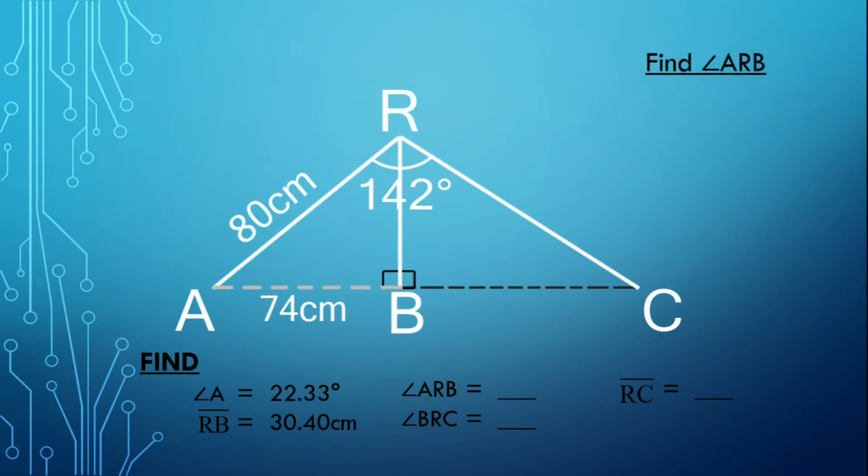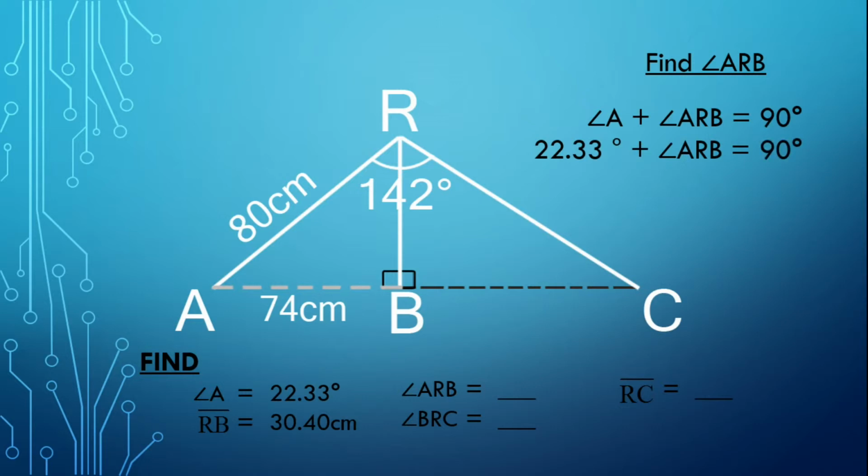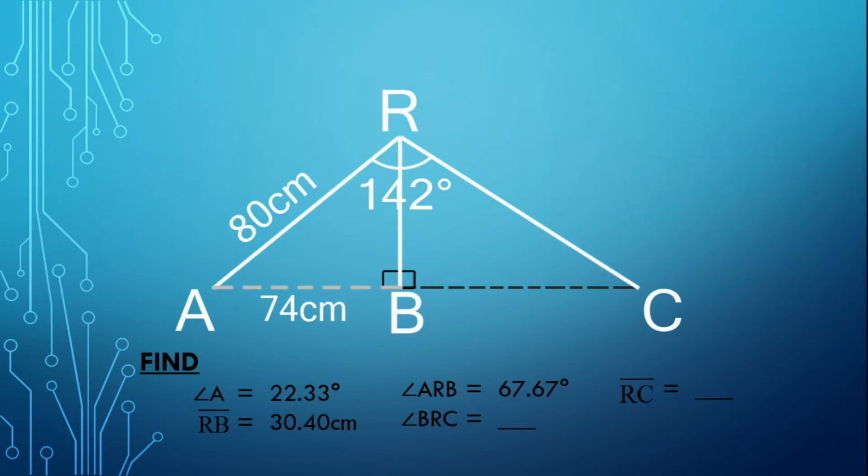Since angle A is given and it is a right triangle, we could say that angle A plus angle ARB is equal to 90 degrees. Then substitute: 22.33 degrees plus angle ARB is equal to 90 degrees. Next is transposition. Angle ARB is equal to 90 degrees minus 22.33 degrees, which makes the measurement of angle ARB equal to 67.67 degrees.